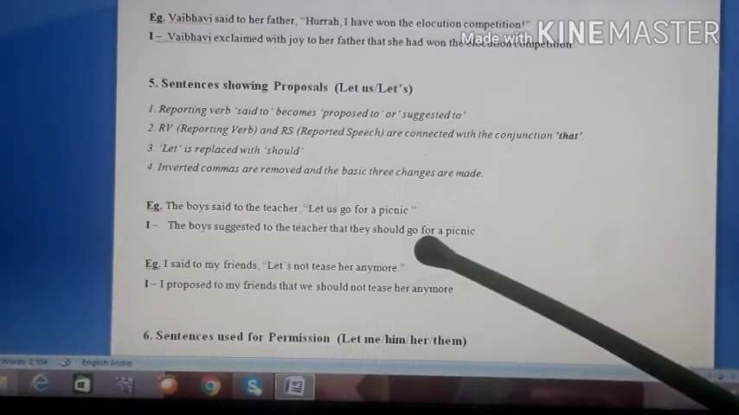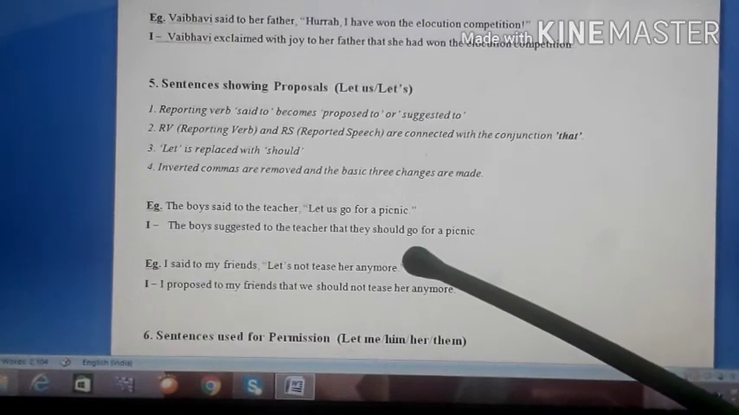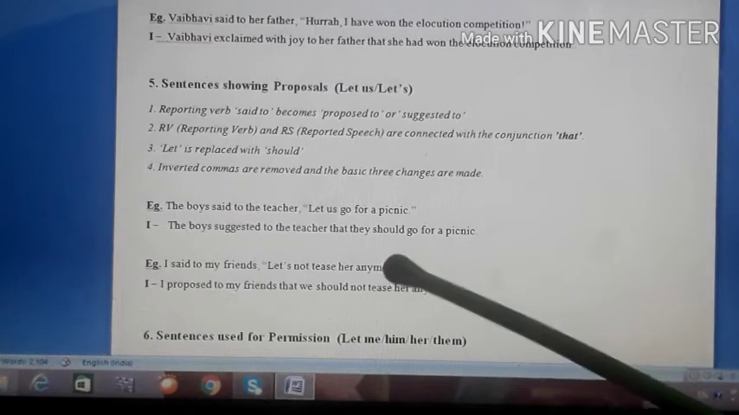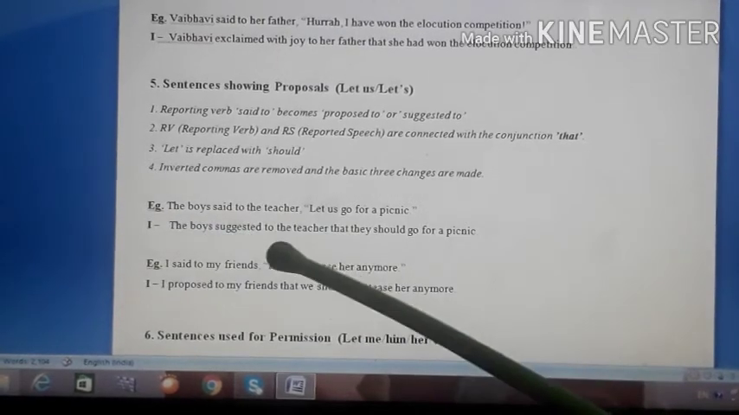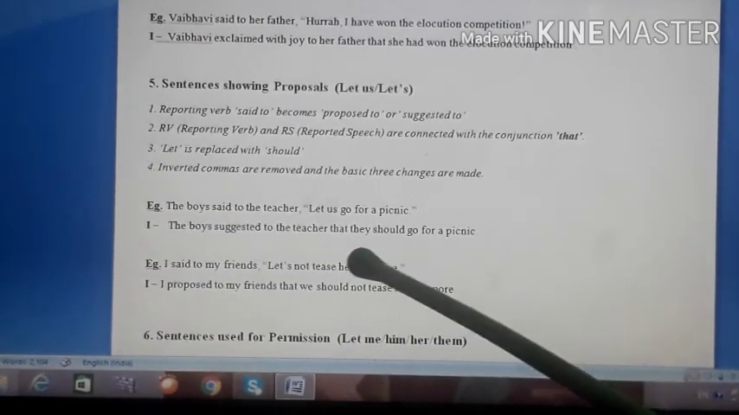फिर यहाँ go का went नहीं करना है. Okay, so that's why go remains go only. So that's why go remains go only. The boy suggested to the teacher that they should go for a picnic.